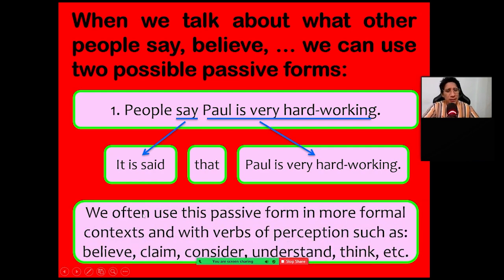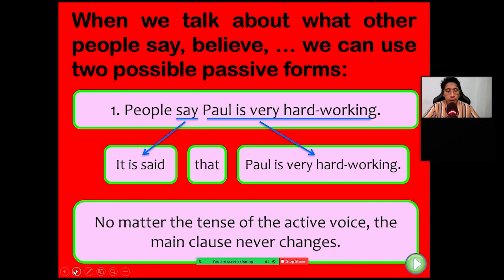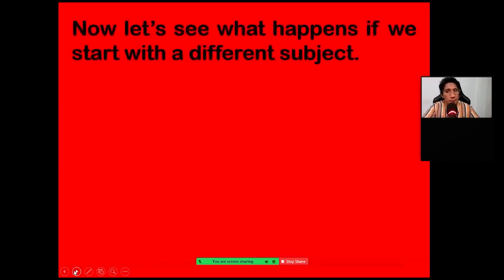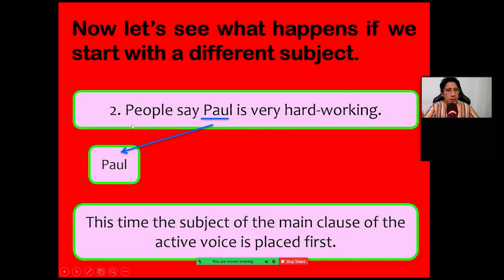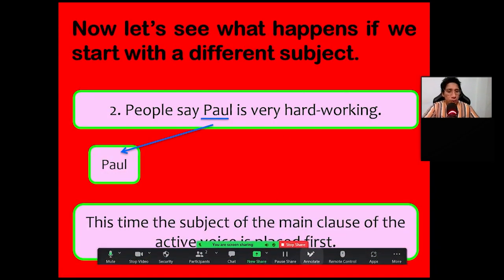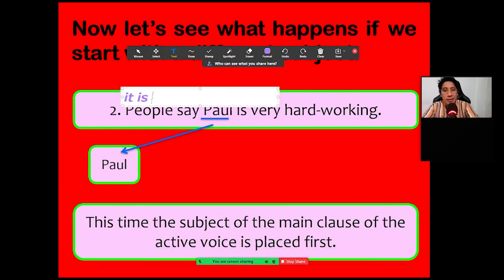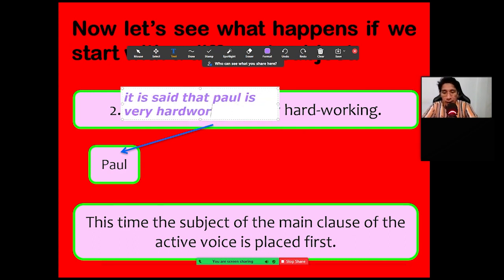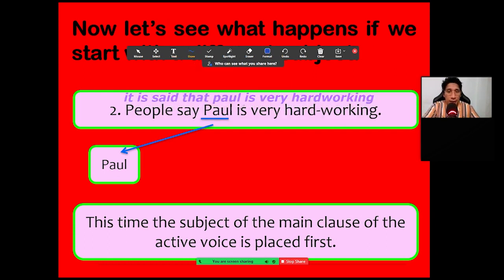We often use this passive form in more formal contexts with verbs of perception such as believe, claim, consider, understand, and think. No matter the tense of the active voice, the main clause never changes. Now, let's see what happens if we start with a different subject. So we have, for example, people say Paul is very hardworking. You say, it is said that Paul is very hardworking, easy peasy. But now, we have to find the noun here.